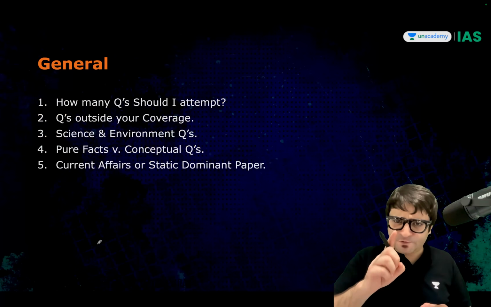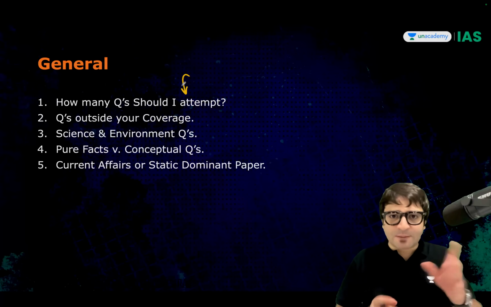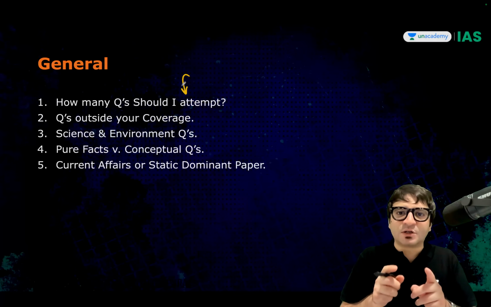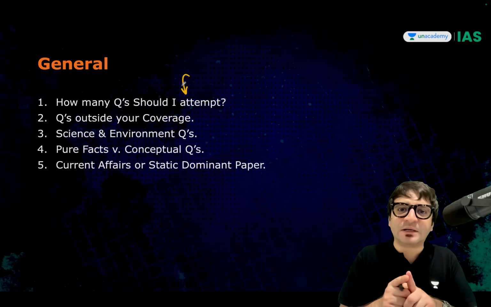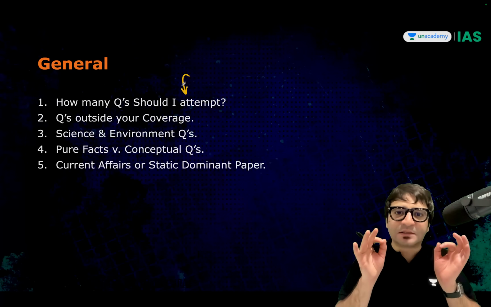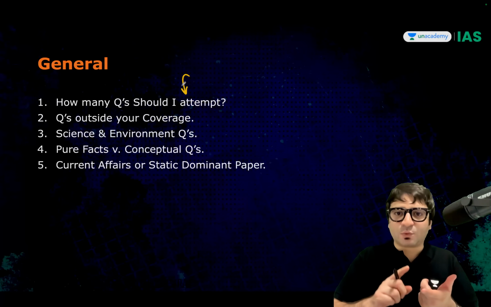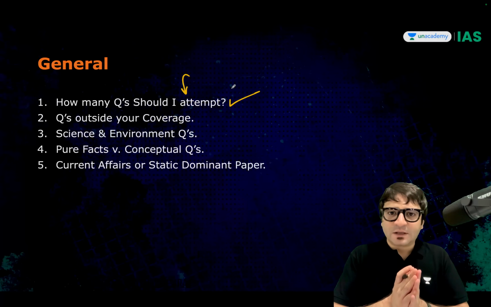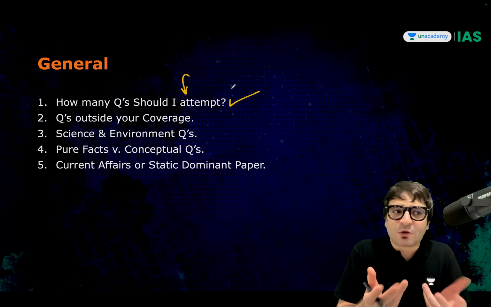But then something else, very important. How many questions should I attempt in the upcoming prelims examination? Do you need to know the answer to this question before you enter the examination hall? Please never ever commit this mistake. You should never enter the examination hall with a preconceived number that I should attempt 80 questions or 60 questions or 90 questions. It depends entirely on the question paper. If you're able to solve 90 questions, solve them. If you're able to solve 60 questions, solve them.